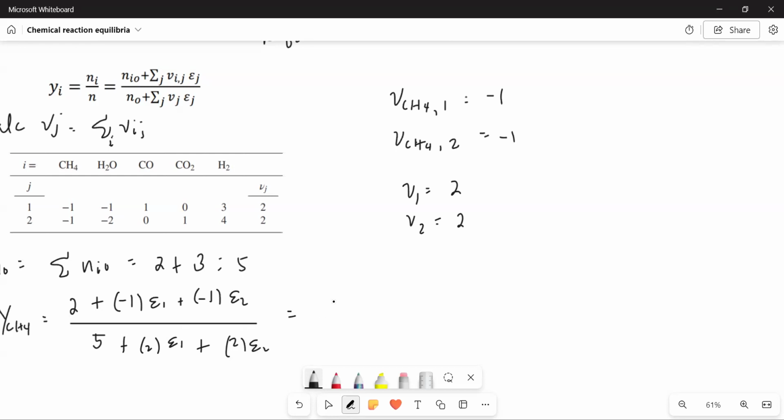Simplifying, it's 2 minus epsilon 1 minus epsilon 2, divided by 5 plus 2 epsilon 1 plus 2 epsilon 2. So this is for Y methane.